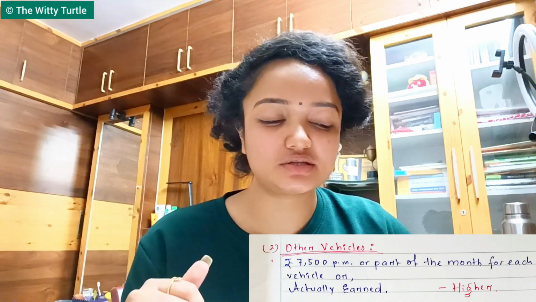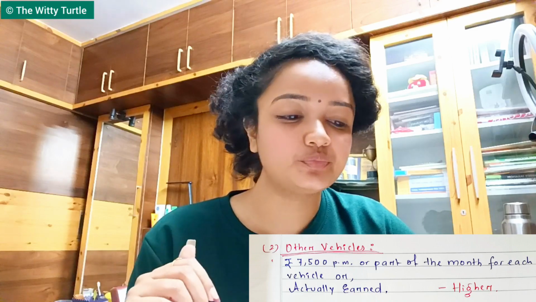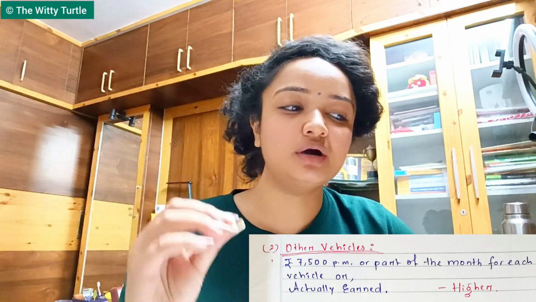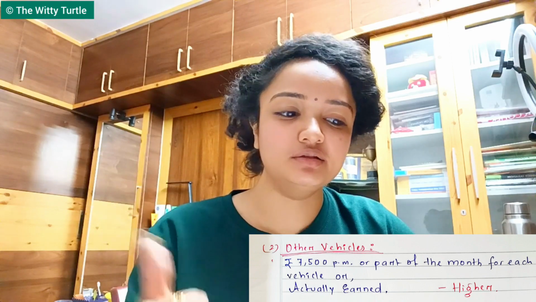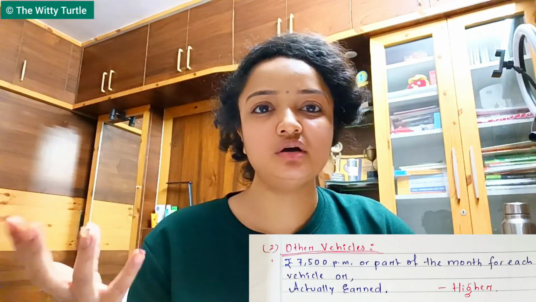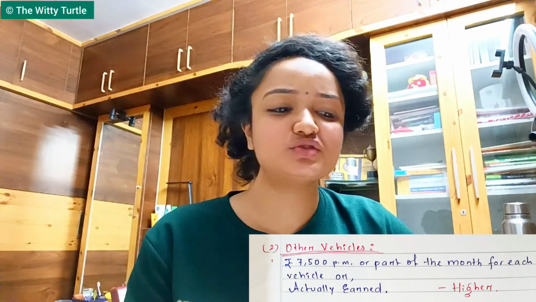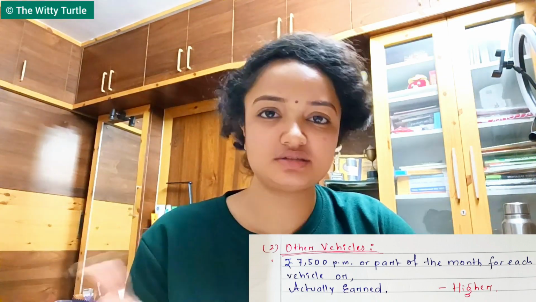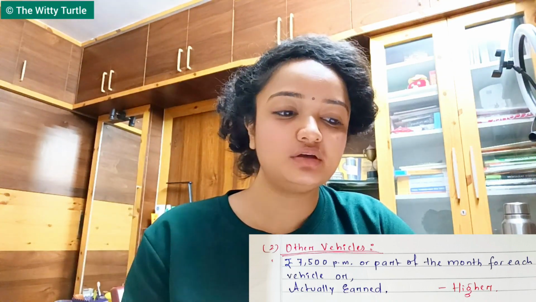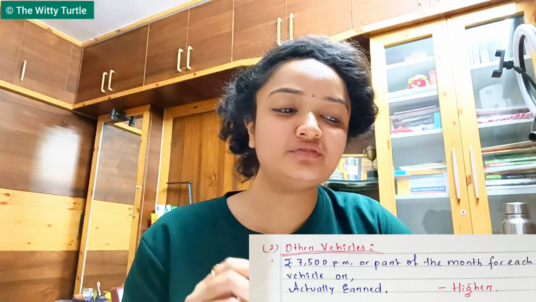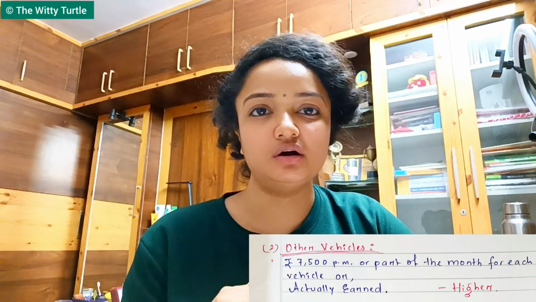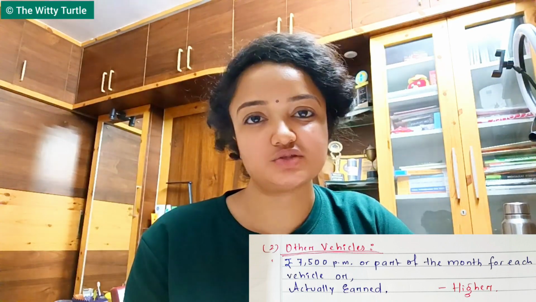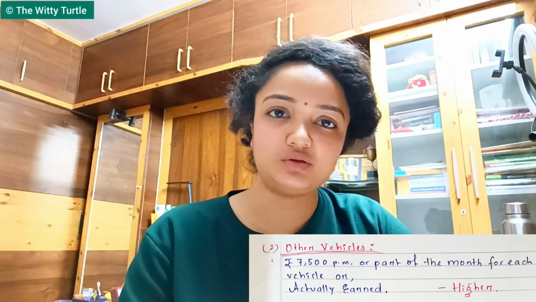Again, the very same thing is considered here. 7,500 per month for each vehicle, per month per vehicle, or whatever amount actually earned, whichever is higher. So generally this 7,500 per month is higher, right? So 7,500 per month for each vehicle, or the amount actually earned, whichever is higher, that will be considered as your PGBP income, right?